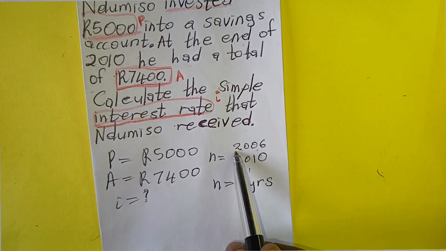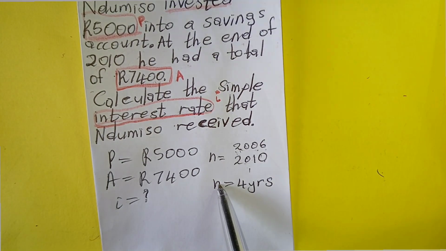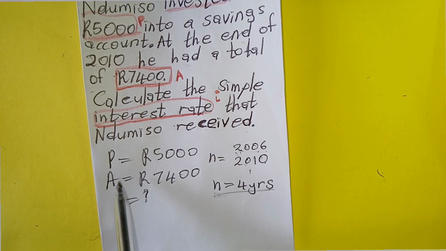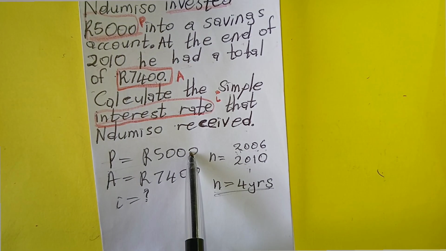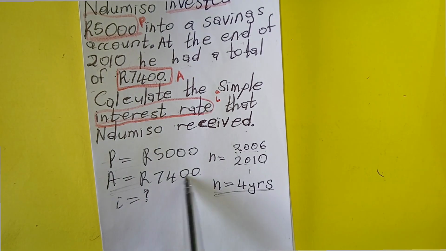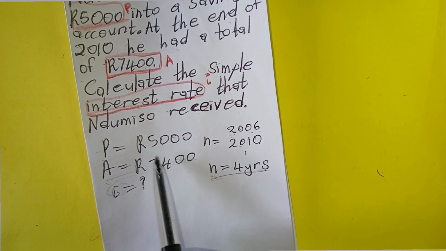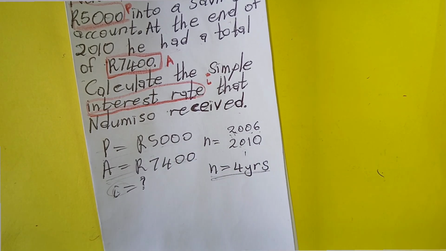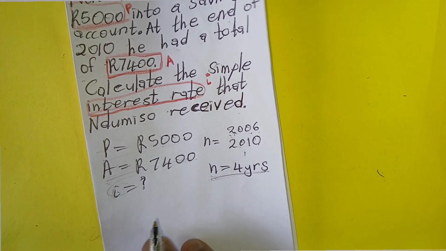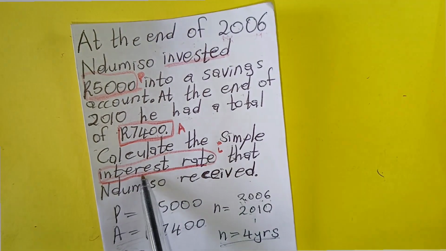So from 2006 until 2010, meaning it was 4 years, Ndumiso invested this money until he got this one. So now we must calculate the rate at which this money was increasing. And they told us to calculate the simple interest rate.